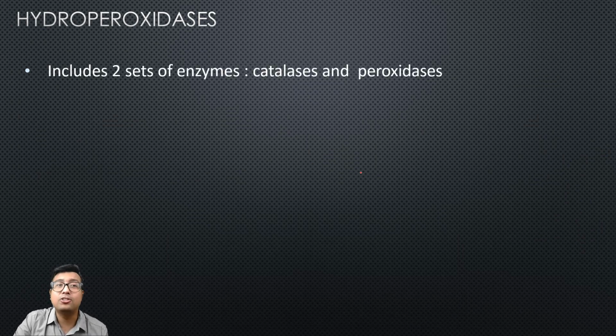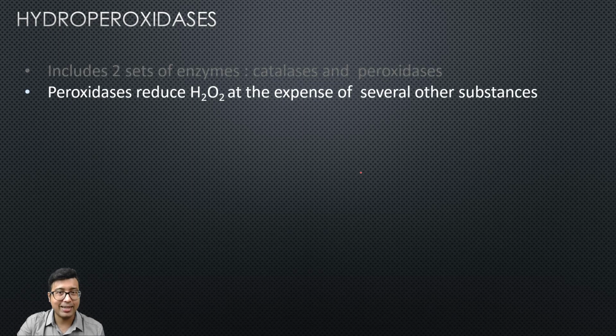Next, hydroperoxidase. Hydroperoxidases include two sets of enzyme. Number one catalase and number two peroxidases. What is the basic difference? The basic difference is just like oxidase and dehydrogenase. Peroxidase reduces H2O2 at the expense of several other substances. So now the target is H2O2.